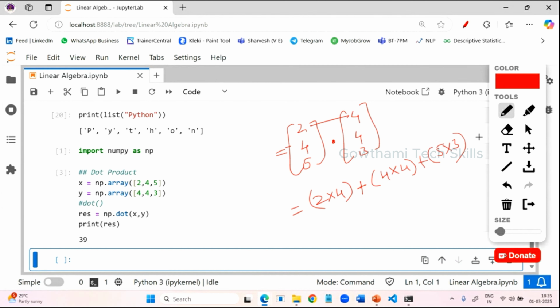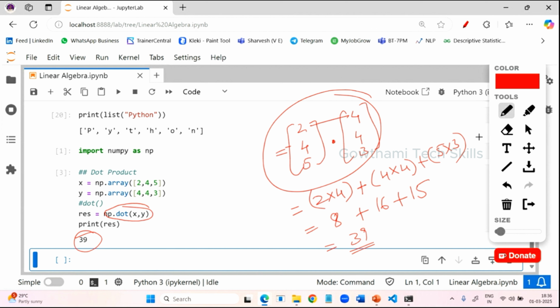Is it correct? See, now what is the value? 2 into 4 is 8, 4 into 4 is 16, 5 into 3 is 15. So what is the value? You will get it here: 39. That is the value you are getting. We are just implementing the mathematical way, but to implement this, we have a direct function from the NumPy library, the dot function. So you should not ask how this value comes. This is the formula for getting the output.